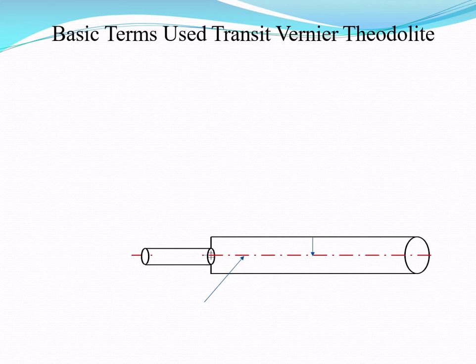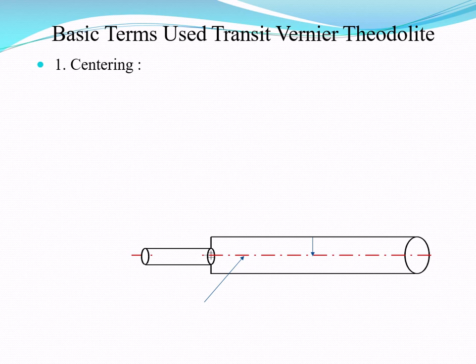Then the next topic is the basic terms used in the transit theodolite. Let us start with the first term, which is centering. So what is meant by centering? Basically, centering is setting the theodolite exactly over the station mark.